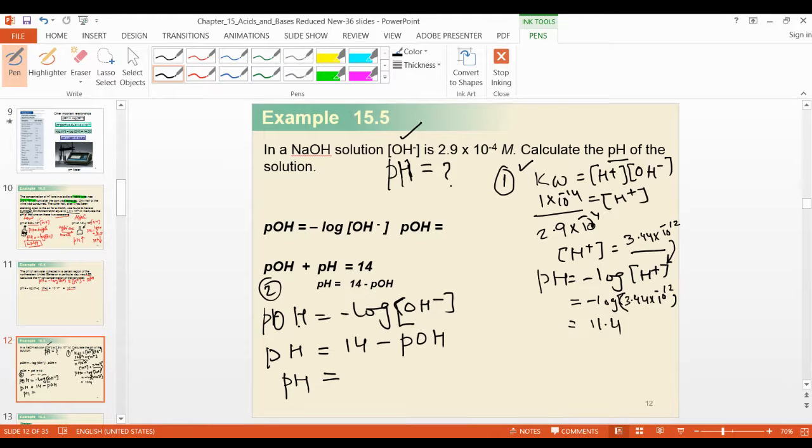11.4. Second question, who will tell me? How much is pOH? Minus log 2.9 times 10 to the power minus 4. How much? Someone says it's 2.6. Exact? 2.6 or more or less?